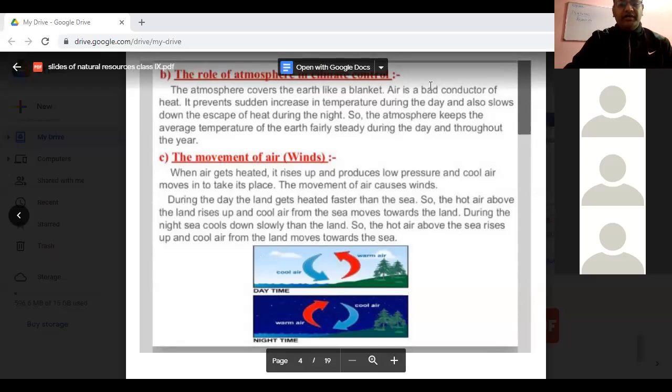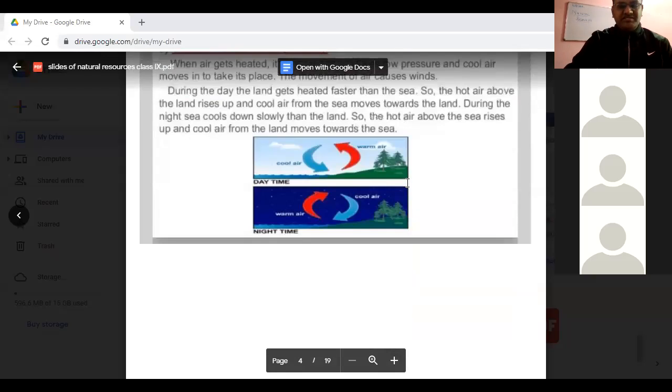Yes. So this is depicted in this diagram. Also, you can see that during the day, the blue color is indicated with the air from the sea, and the red color is indicating the warm air from the land. So from the sea towards the land during the daytime, the movement of the air is there. That means from the region of high pressure toward the region of low pressure. But during the nighttime, it is reversed, from land towards the sea.